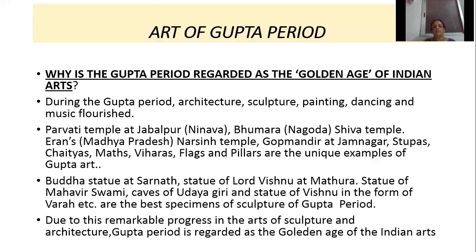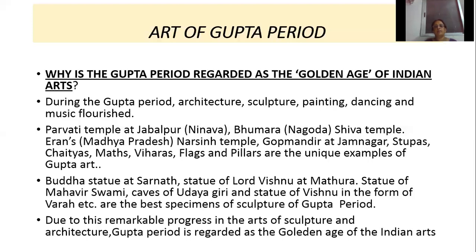And due to this remarkable progress in the arts of sculpture and architecture, the Gupta period is regarded as the golden age of Indian arts. So why is the Gupta period regarded as the golden age of Indian arts? Because during the Gupta period, different forms of arts like architecture, sculpture, painting, dance, and music flourished, which are the unique examples of Gupta arts.